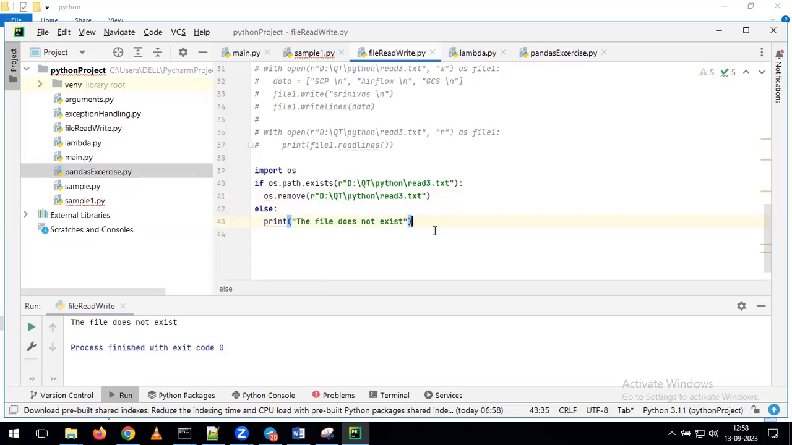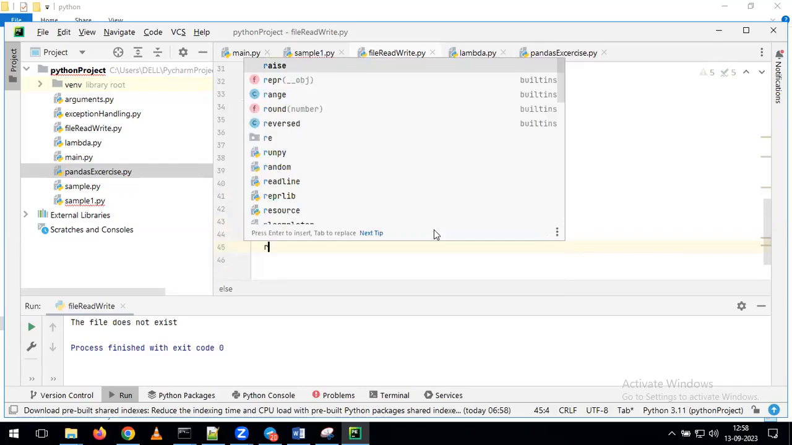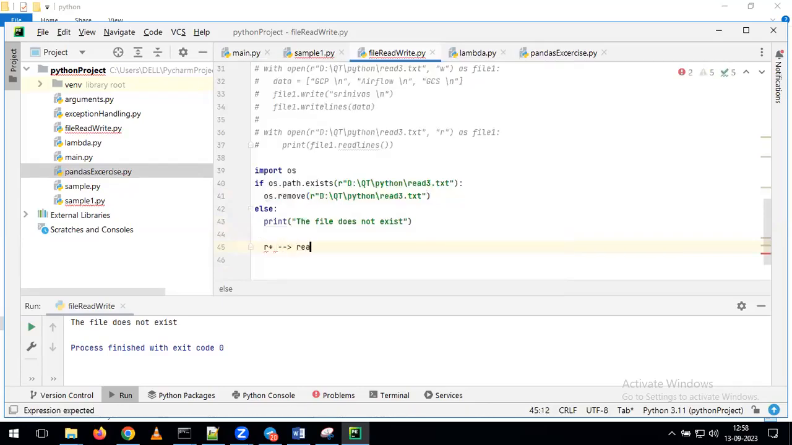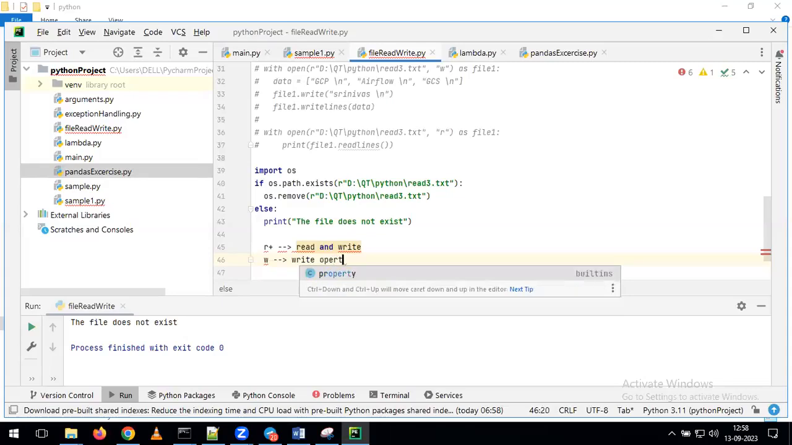What is the difference between r+ and w mode, sir? With r+, we can perform both read and write operations. And coming to w, here we can perform only the write operation.